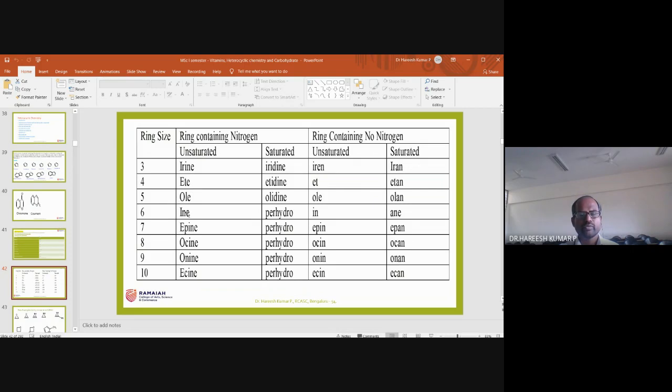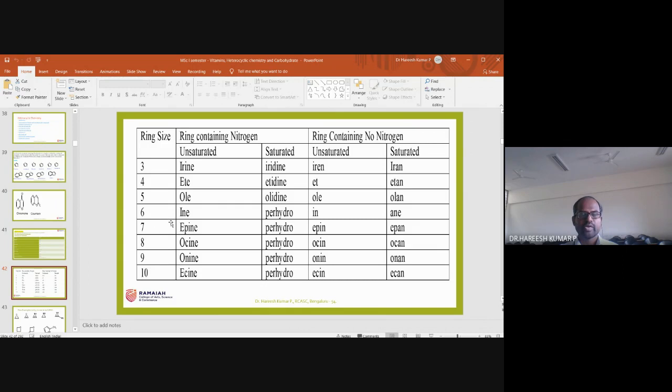A five-membered ring with nitrogen is called azole. Nitrogen means aza is the prefix, and then ole is the suffix. Azole is the name. For a six-membered ring, just by looking at the suffix, ine is the suffix. Nitrogen means aza, sulfur means thia, and oxygen means oxa.